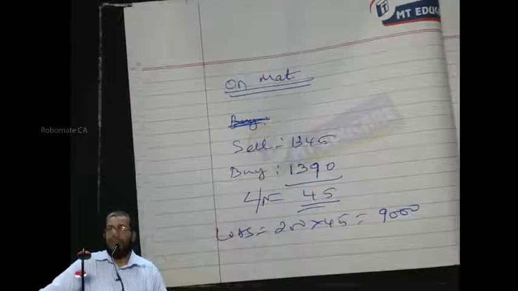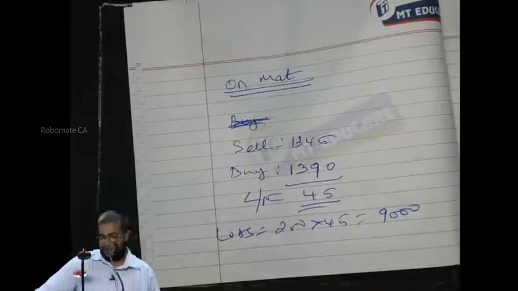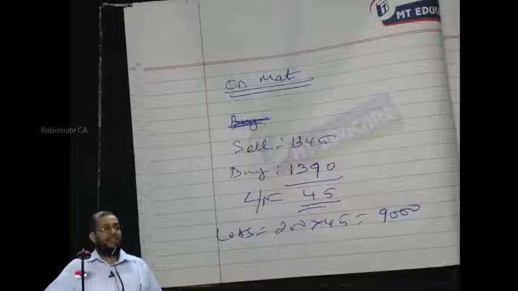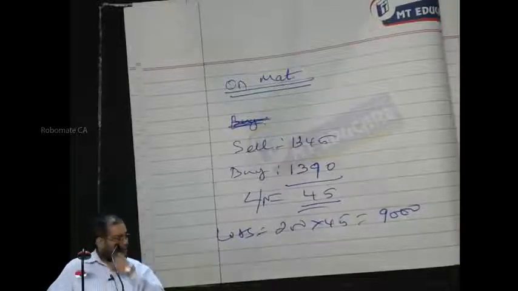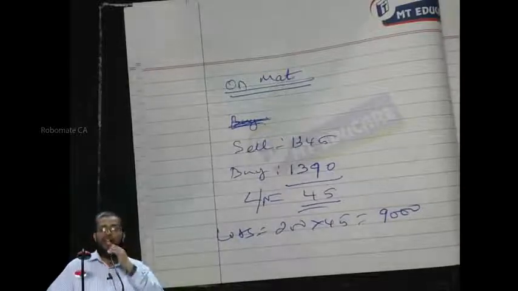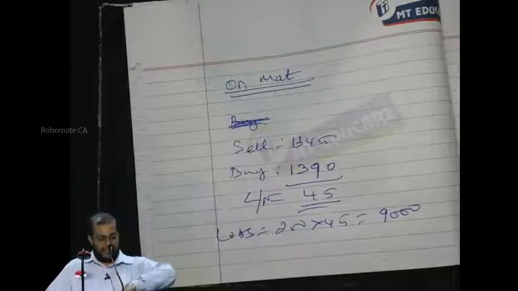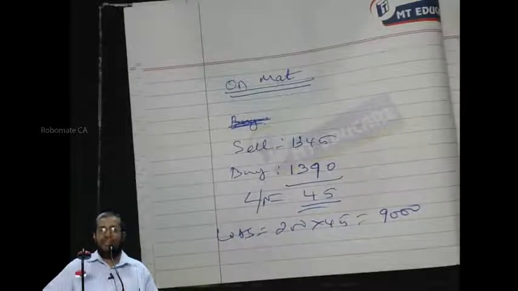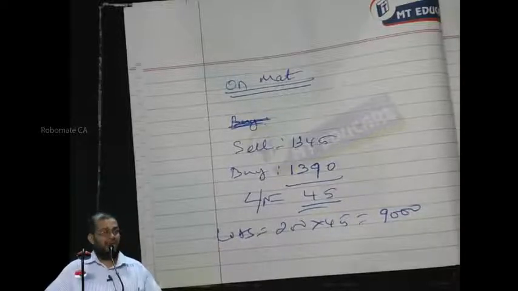The exchange will return the initial margin after debiting the loss.